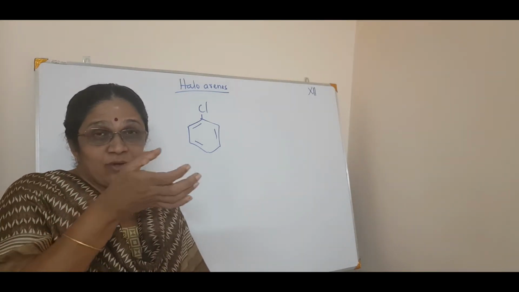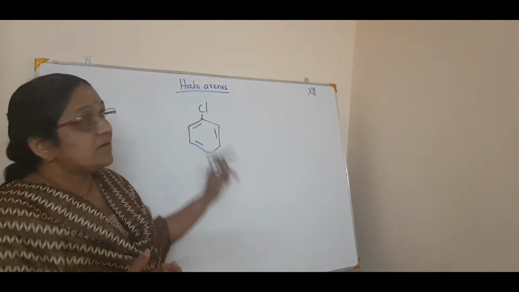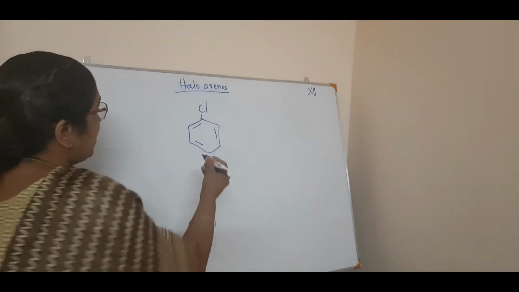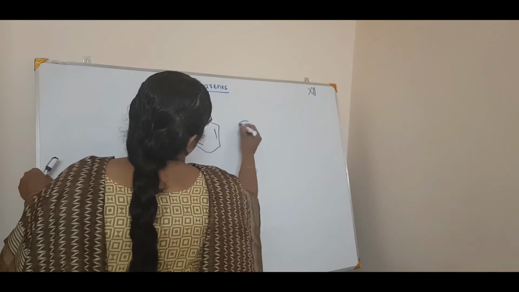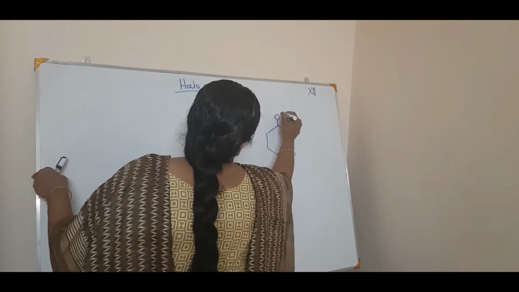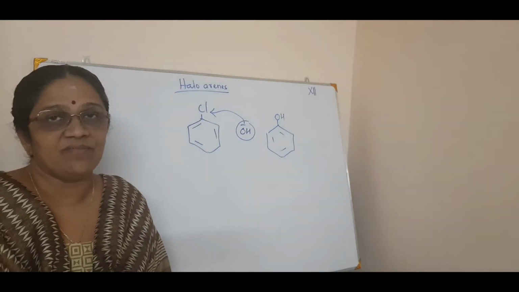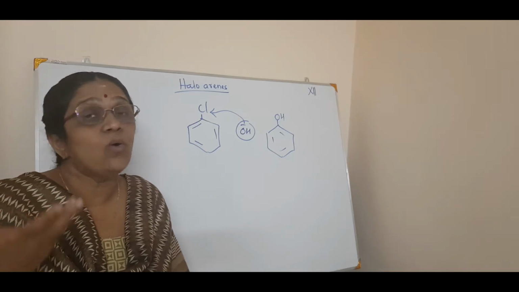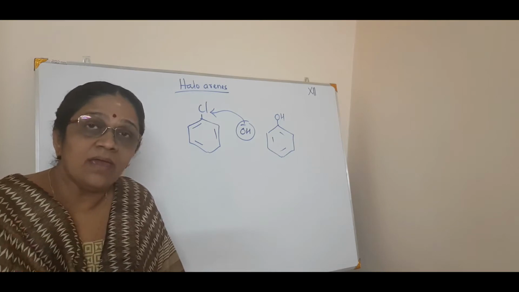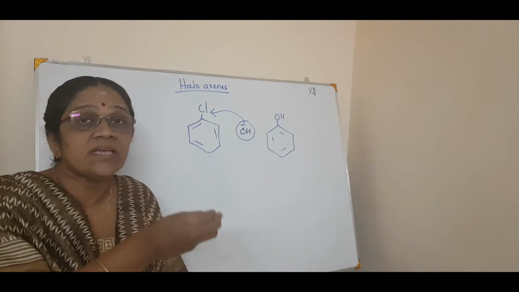If a nucleophile is coming and you want to substitute it for chlorine, that means chlorine is knocked out. For example, in the case of OH minus ion as a nucleophile, if this wants to get converted into phenol, the reaction is less reactive than what we have done in haloalkanes. So what is the reason behind that? Why are the aryl halides less reactive towards nucleophilic substitution?